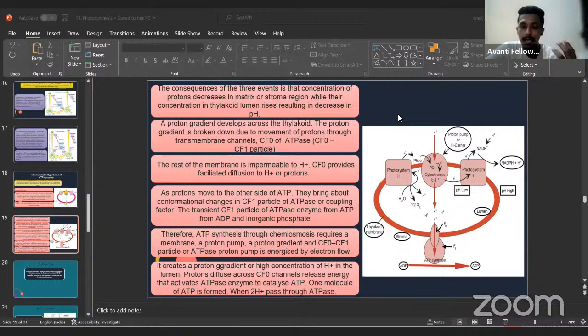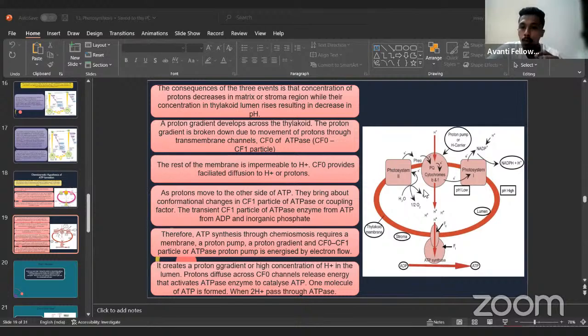If you know what the Z scheme is, we know that the chloroplast utilizes sunlight for photosynthesis. That utilization of sunlight happens in the chloroplast in something called photosystem 2. Here, photosystem 2 utilizes light for the breakdown of water. Photolysis takes place where H2O is broken down into H plus and O2. This H plus is hydrogen ions. Are you following?